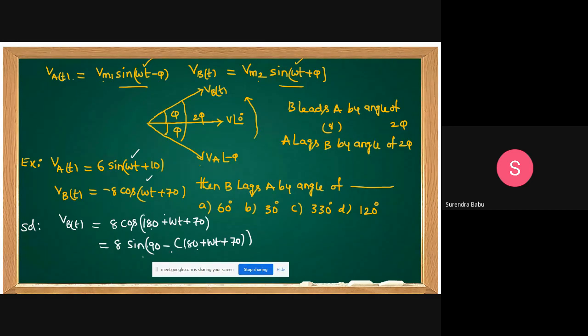What is sine 90 minus theta, sir? Cos theta. This again I will get. Now I am writing in sine. Now I am simplifying this one. 8 sine of 90 minus 180, yes friends, minus 180 plus omega t. Sorry, minus omega t. Instead of this, we can write 90 plus theta or sine 90 minus theta. What can we get? Cos theta we can get. Is it correct?